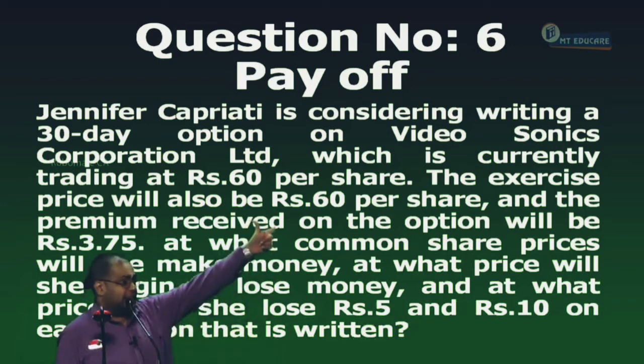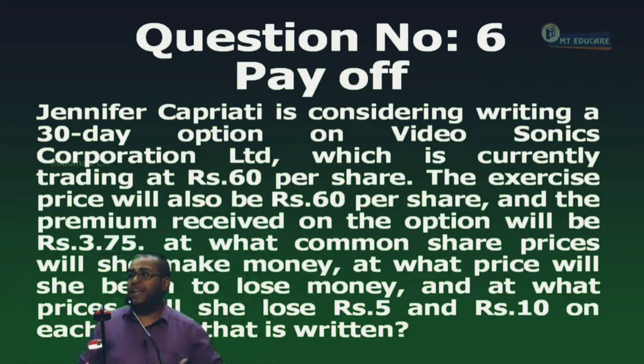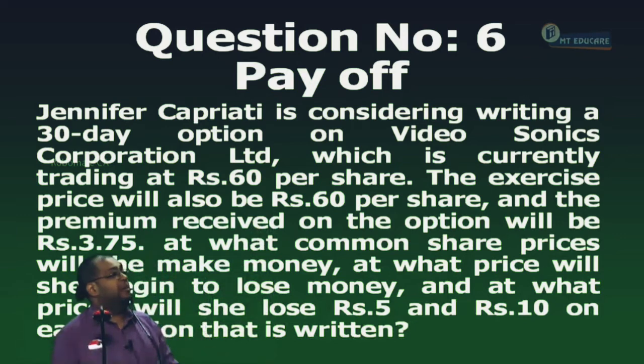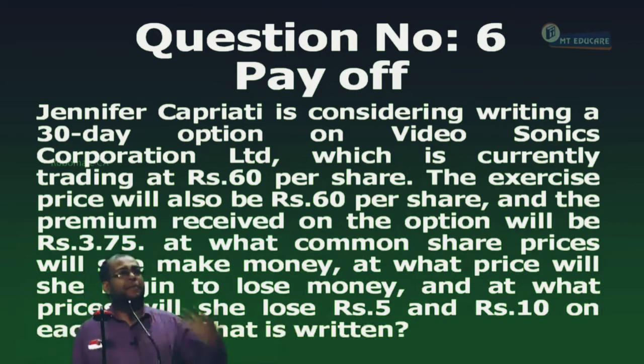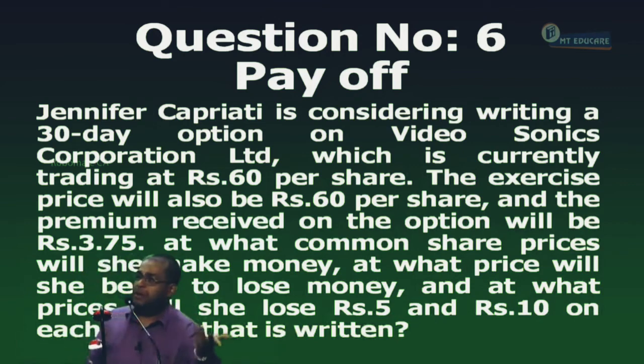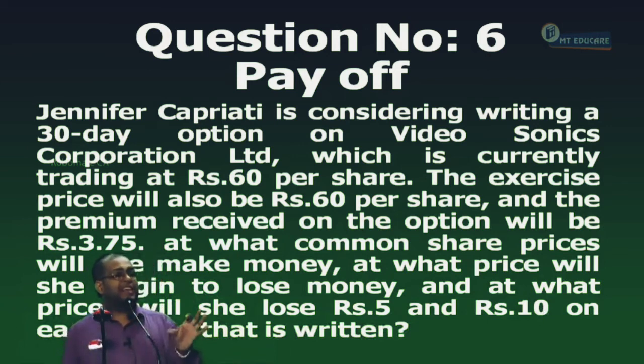Now the holder will exercise and start earning money from the option. Yes or no? If the FSP is less than 63.75, Jennifer will be making what? Profit. Okay, sorry. The maximum profit Jennifer can make is the premium she is receiving. Are you following or not? The question is, at what FSP? Common share price means the FSP. At what FSP will she make what?